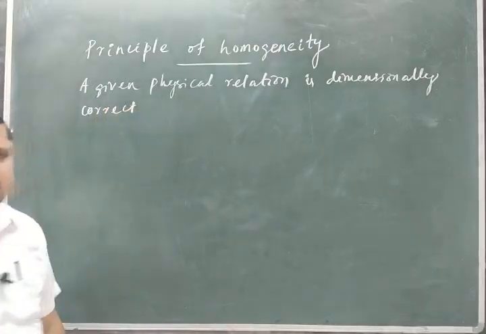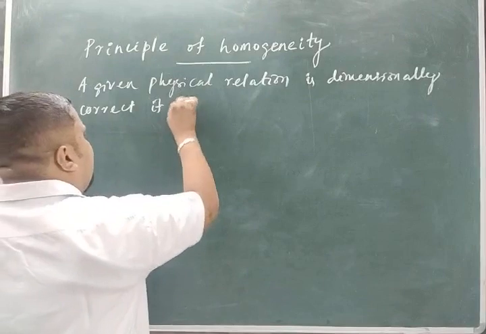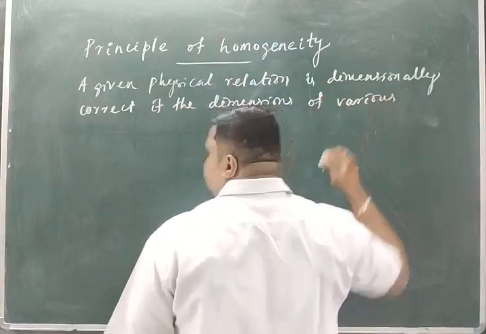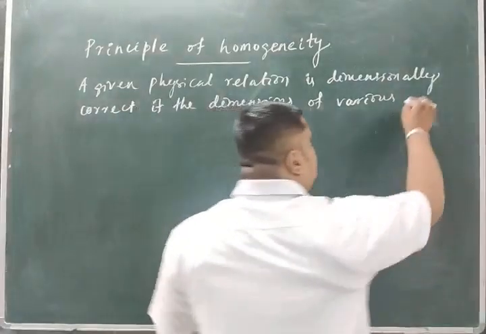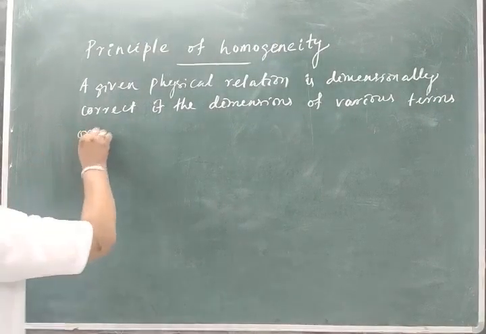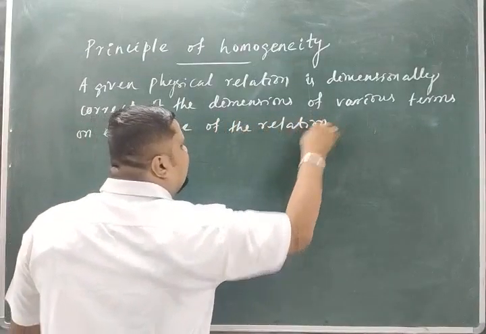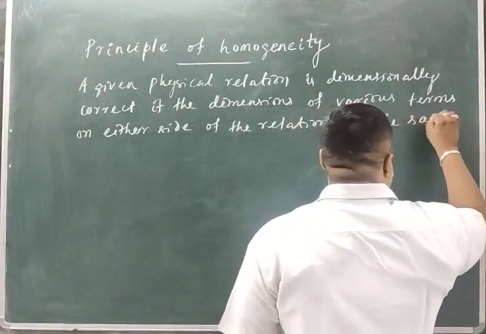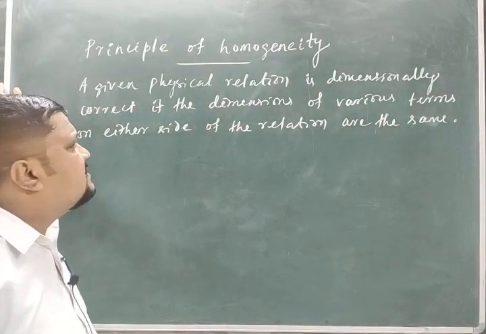A physical relation we can say is dimensionally correct if the dimensions of the various terms, or we can say the various physical quantities, on either side of the relation are the same. I will explain this one.